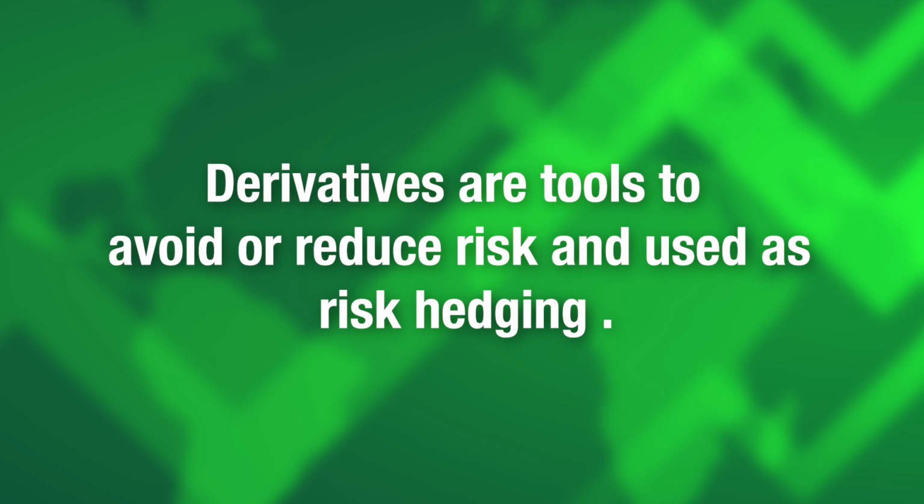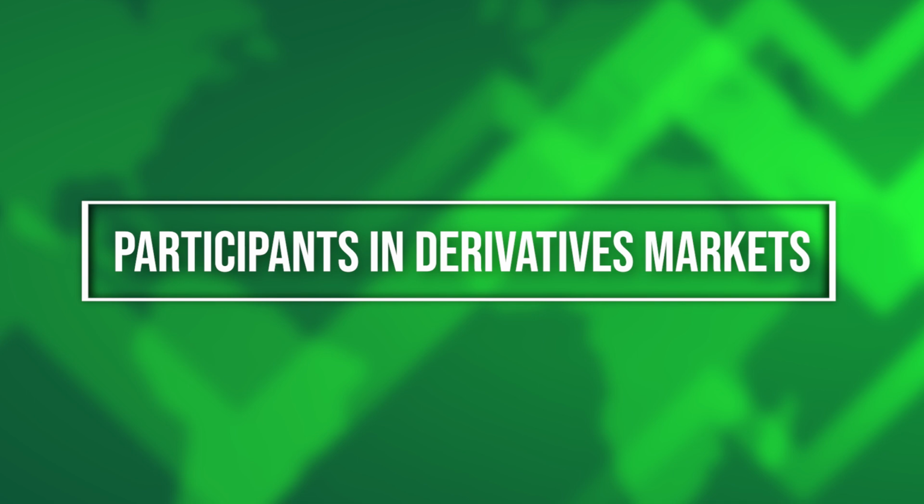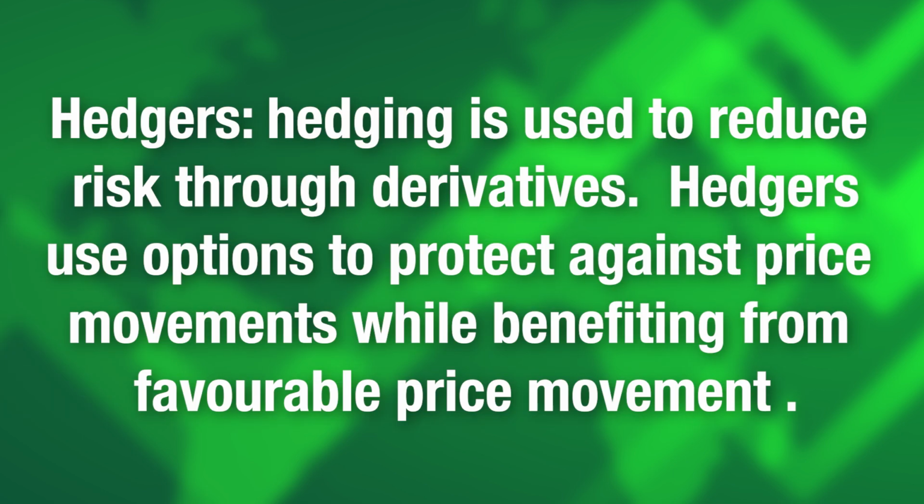Now the question is, how many participants are there in derivative markets? What is their role in derivative markets? First are hedgers. Hedging is used to reduce risk through derivatives. Hedgers use options to protect against price movement while benefiting from favorable price movements.